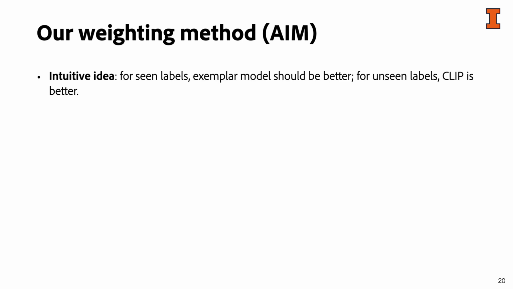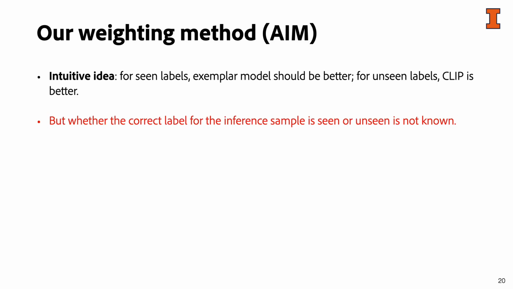To address this issue, we proposed a weighting method called Hoiem. The main idea is to assign more weight to the example model for seen labels and more weight to CLIP for unseen labels. However, the challenge is that at test time, we don't know whether the label of the inference sample is seen or unseen.